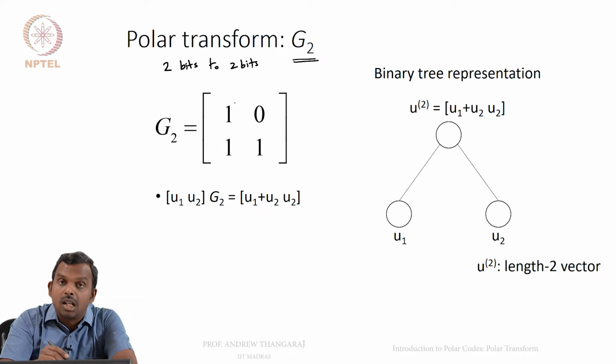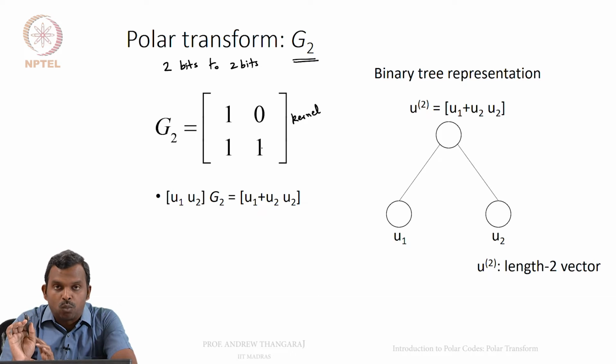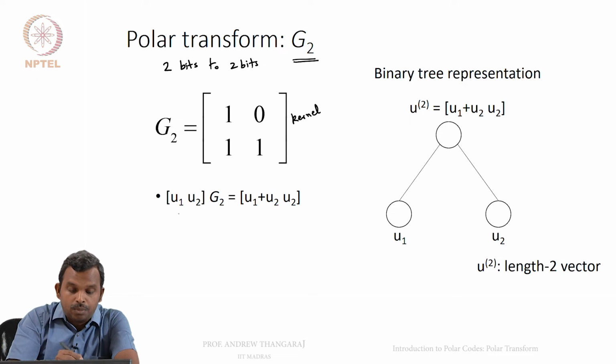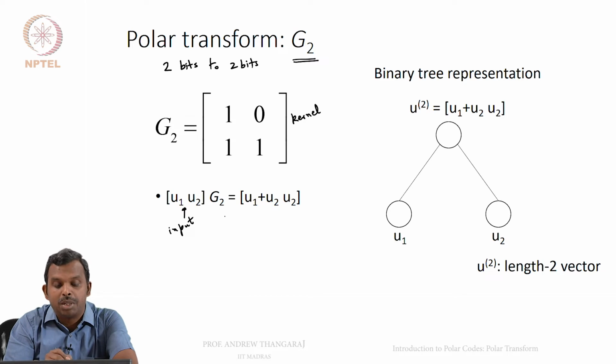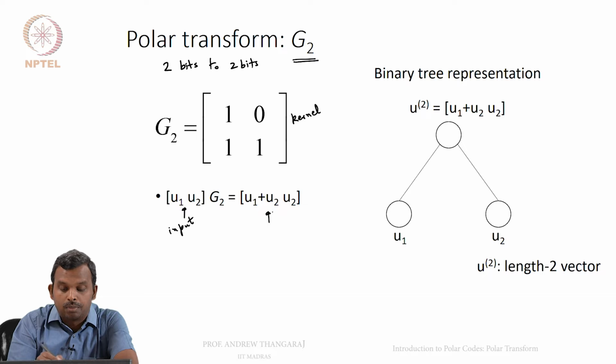It's defined by this kernel or matrix. You can call it the polarization kernel or the transform kernel. It's just 1 0 1 1. That's it. Okay, you have U1 U2. This is the input to the transform. The output is U1 U2 multiplied by G2, and this is the output. Remember, this plus is modulo 2 addition or XOR. You can think of it as binary XOR.